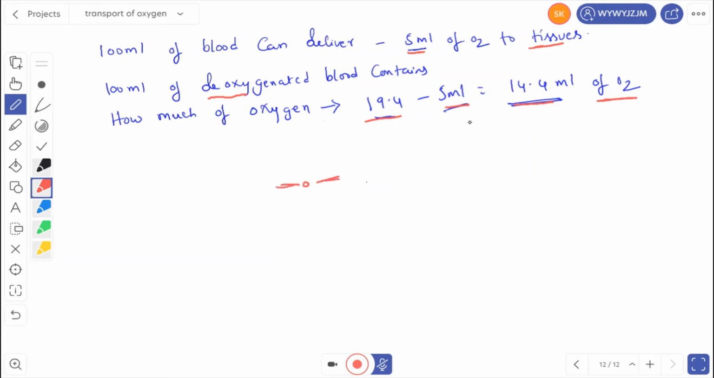In the next class we will go for the oxygen dissociation curve, transport of carbon dioxide, and disorders of the respiratory system. In one class I will complete all these topics, so that after completion of breathing and exchange of gases I will conduct an objective examination.